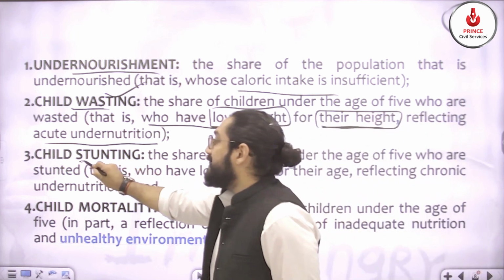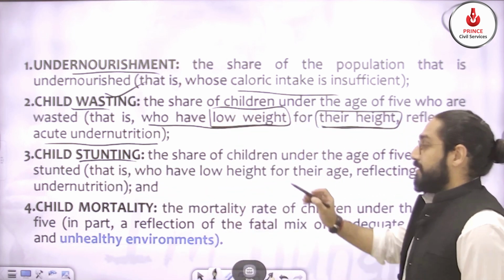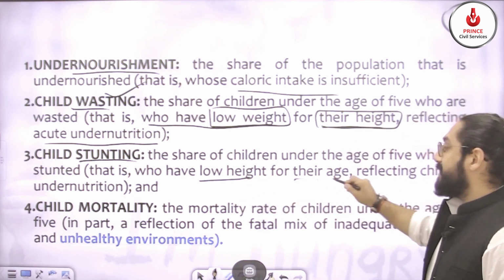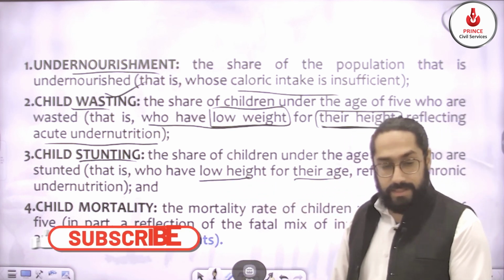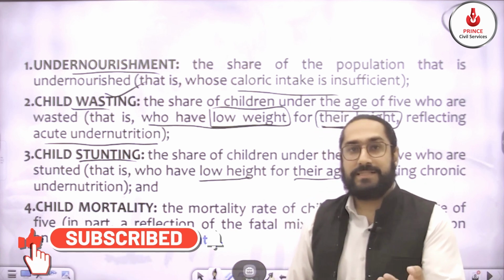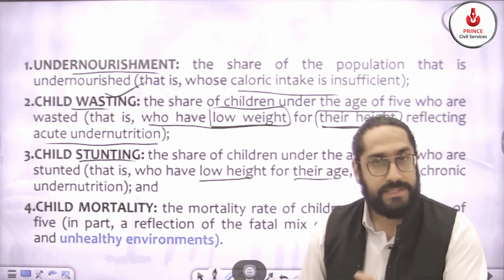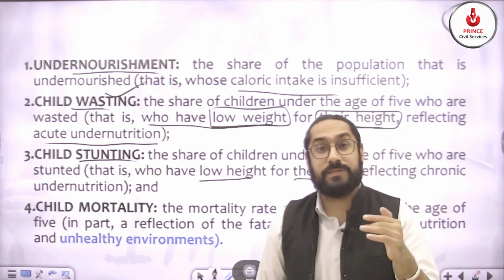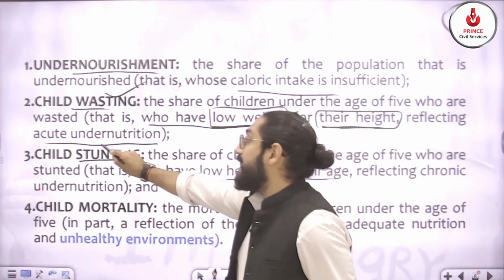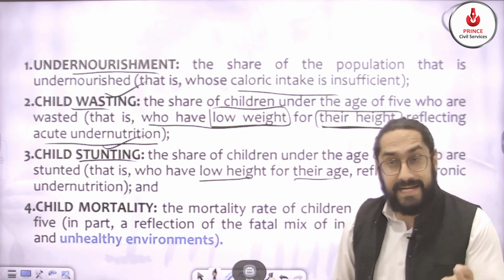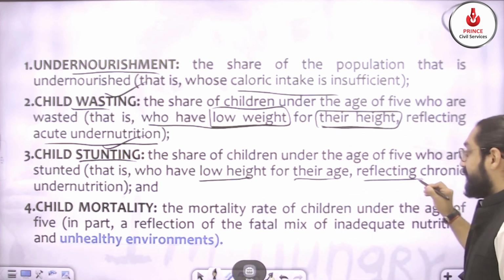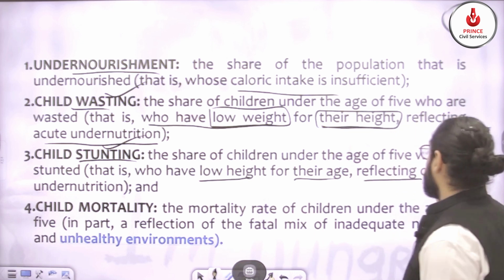Next is child stunting. This means low height for their age. If a particular child is 6 years, 7 years, and we know that this should be the height of the child, but if the height is not that, we say that the child is stunted, and it reflects chronic malnutrition.